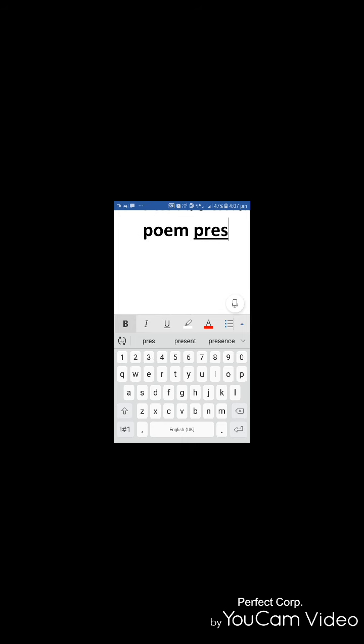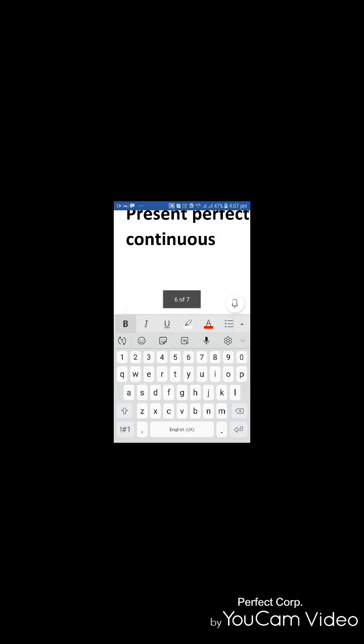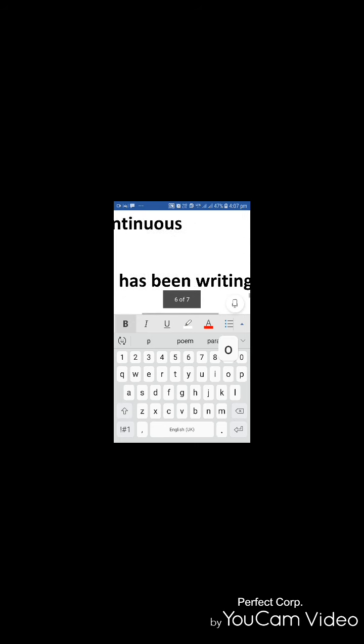Present perfect continuous. In present perfect tense, how do we represent? He has been writing a poem.